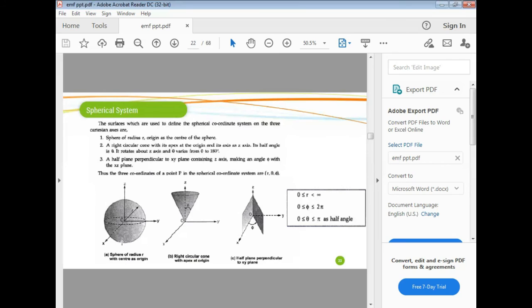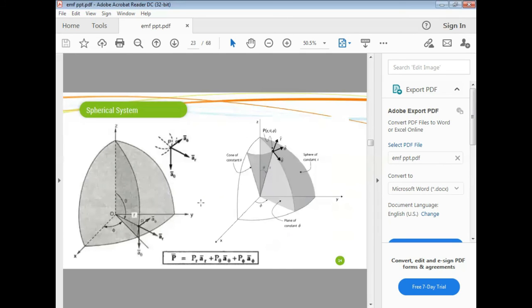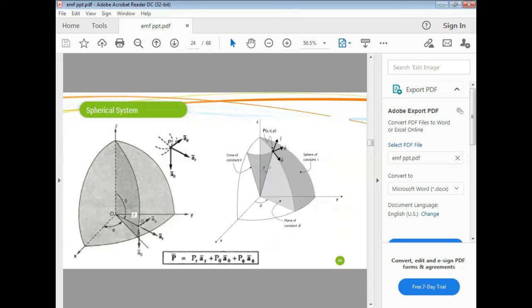When we intersect the three surfaces, we get a common point P. This point is called P of r, theta, phi. So this is the sphere, this is the circular cone, and this is the constant phi plane. Intersecting these, we get point P.